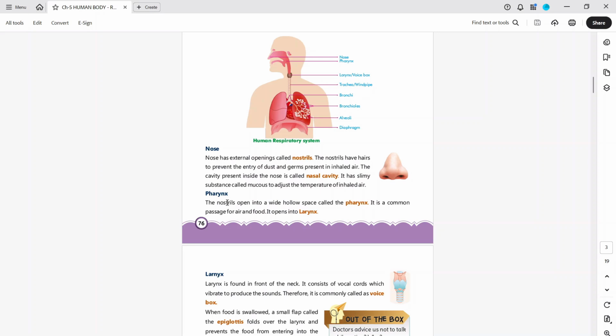Pharynx. The nostrils open into a wide, hollow space called the pharynx. It is a common passage for air and food. It opens into the larynx. So basically, where our nose and mouth meet, that wide hollow space is the pharynx.